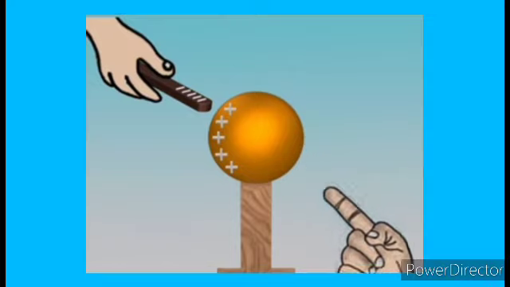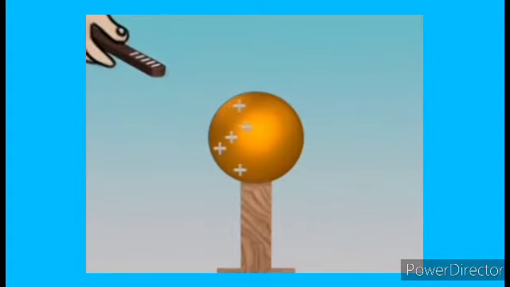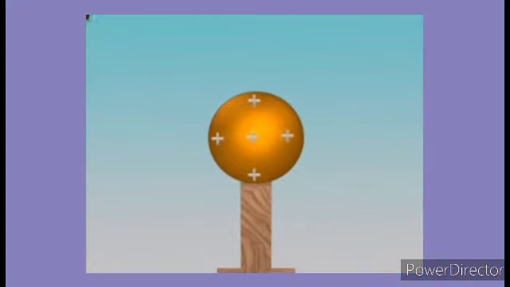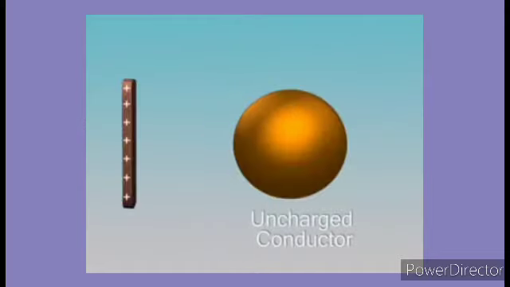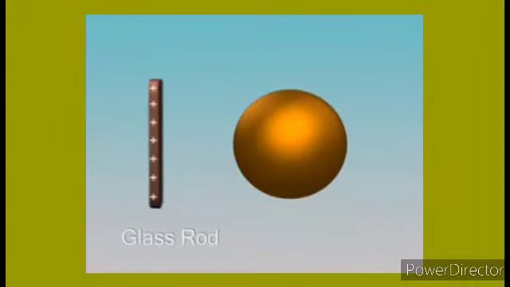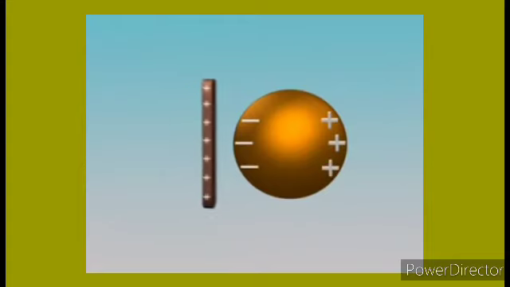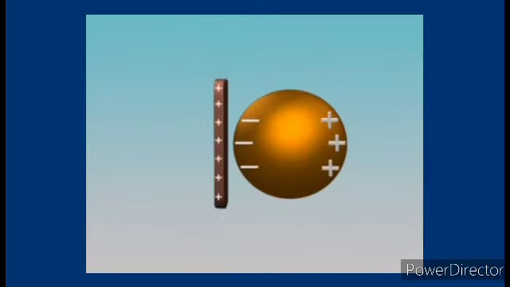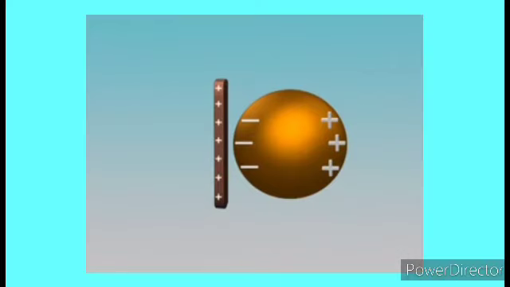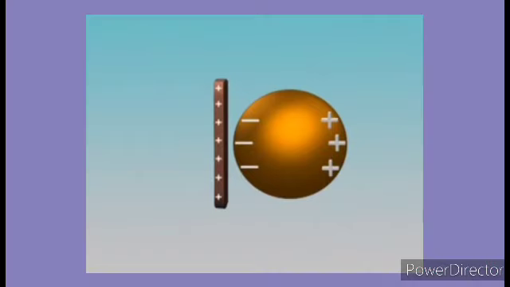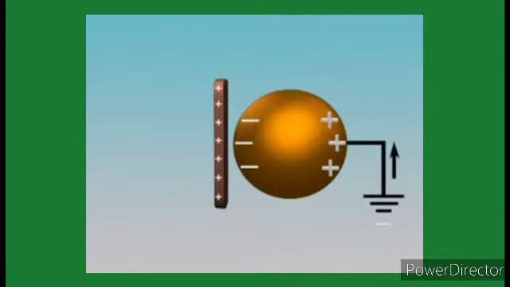Grounding. The conducting sphere is connected to the ground through a conducting wire. It removes the electrons, and the remaining positive charges are attracted by the negatively charged rod. Then the charged rod is removed from the conductor, and the positive charge is present in the sphere. Now the sphere becomes positively charged. This is called electrostatic induction.